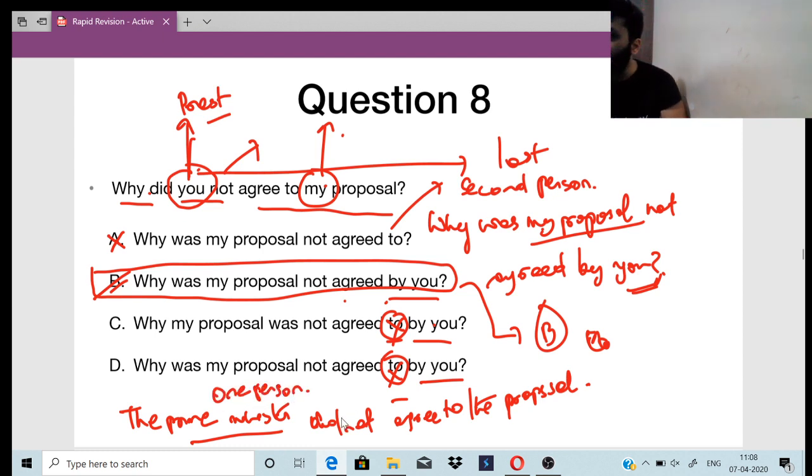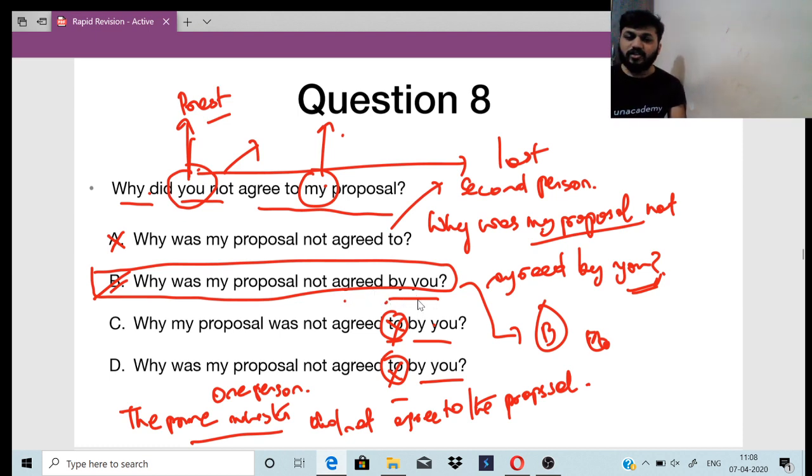Okay, there is only one person here. You're getting the point. I'm telling two-person. She did not agree to my proposal. Okay, so why did you not agree to my proposal? So that is the point. Two people are there. So why was my proposal not agreed by you?